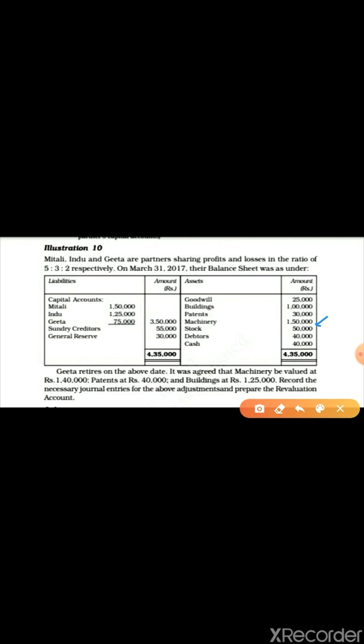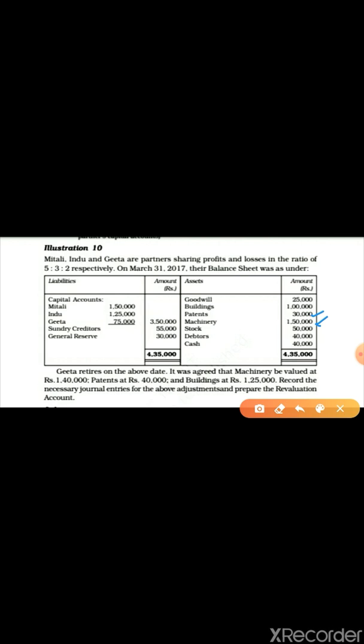Okay. Now next is patent 40,000. Previously the patent was 30,000. It means it is increased by 10,000. So an increase in asset, an increase in patent, will come on the credit side of the revaluation account.